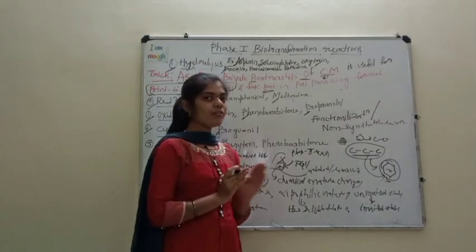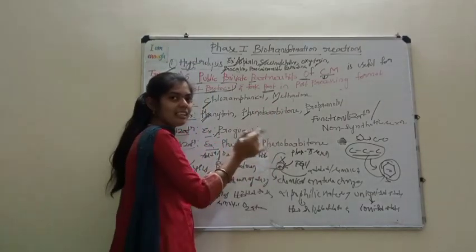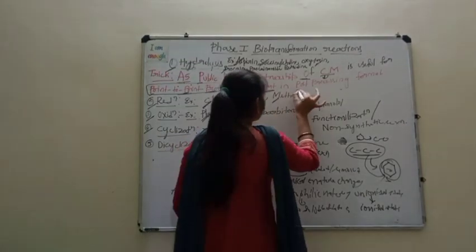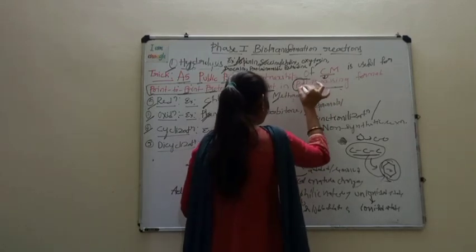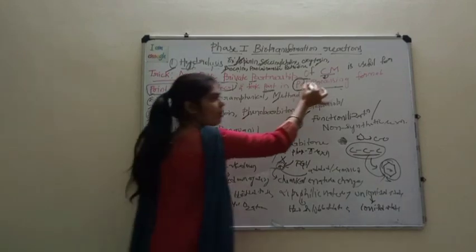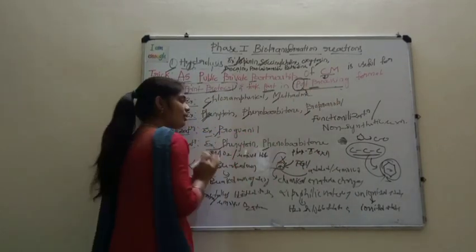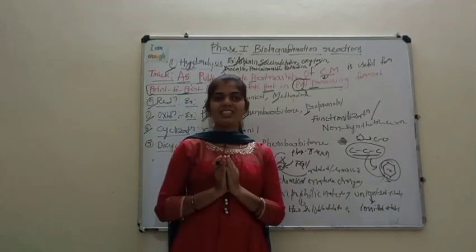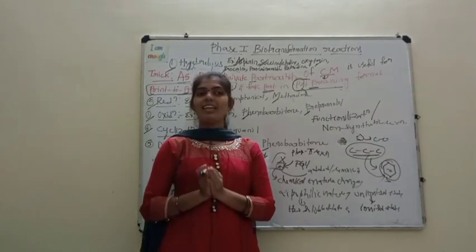In order to remember the examples of decyclization, the mnemonic is post-processing. In this, P means phenytoin. Next, processing, P means phenobarbital. The examples of decyclization reactions are phenobarbital and phenytoin.